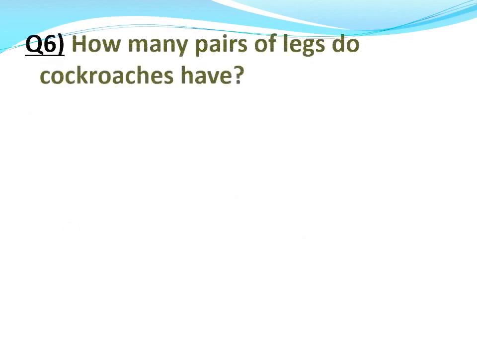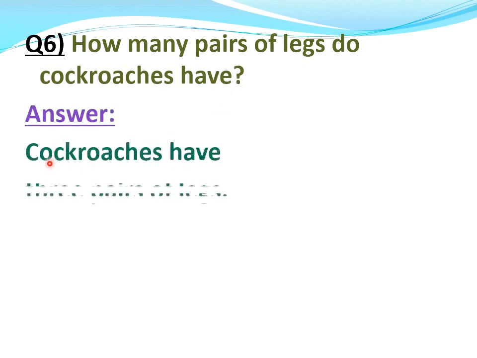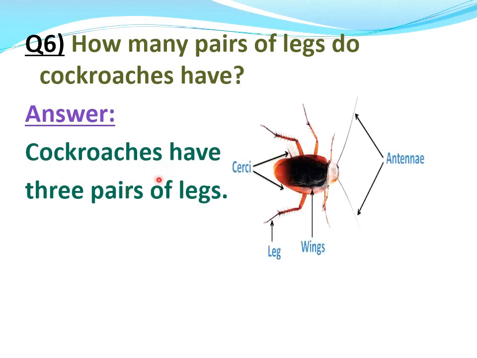Now, question number 6. How many pairs of legs do cockroaches have? Answer. Right. Cockroaches have 3 pairs of legs. See, 1, this 2, this 3. 3 pairs of legs.